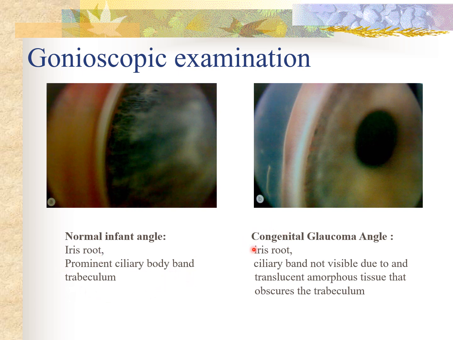But in a case of congenital glaucoma patients, iris roots are present, but the ciliary band is not visible due to translucent amorphous tissue that obscures the trabeculum. Okay, so the ciliary body band is not visible.